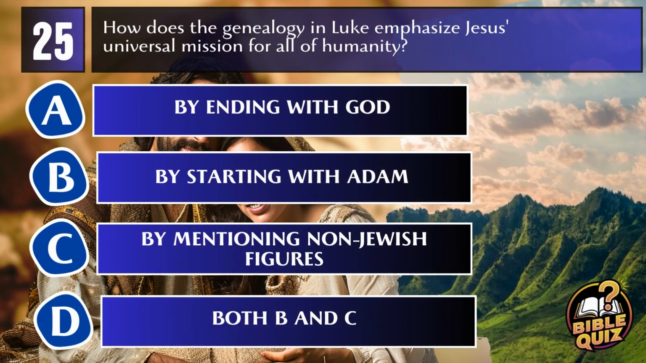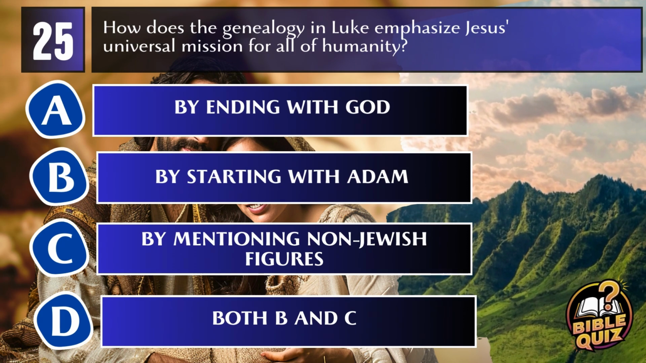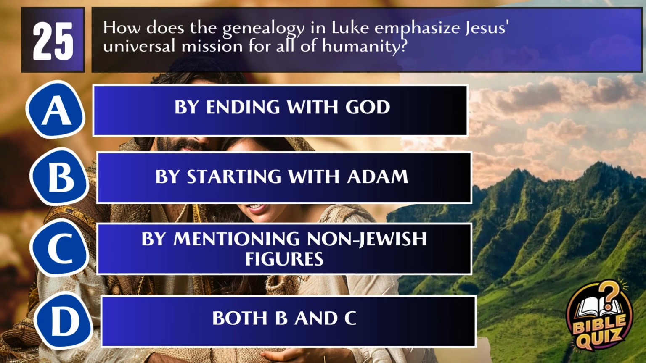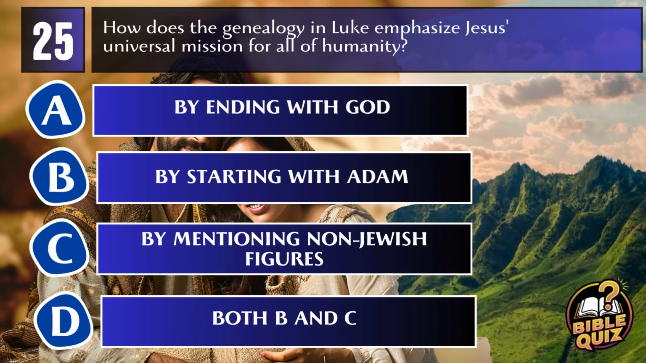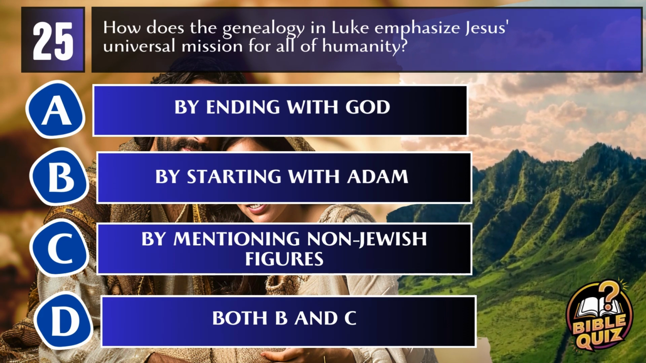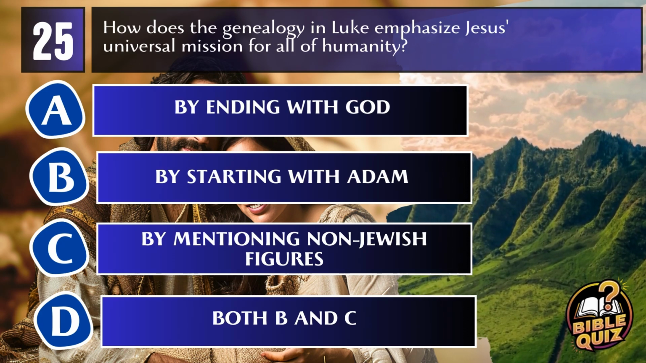Question 25. How does the genealogy in Luke emphasize Jesus' universal mission for all of humanity? A. By ending with God. B. By starting with Adam. C. By mentioning non-Jewish figures. D. Both B and C.